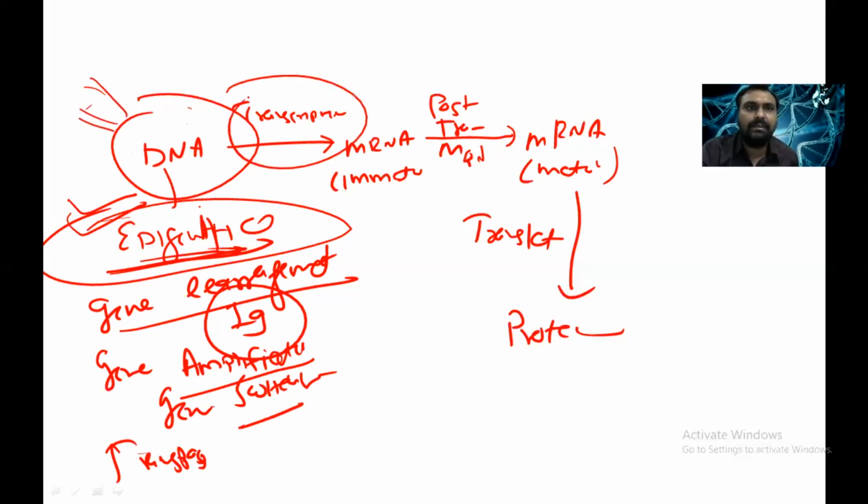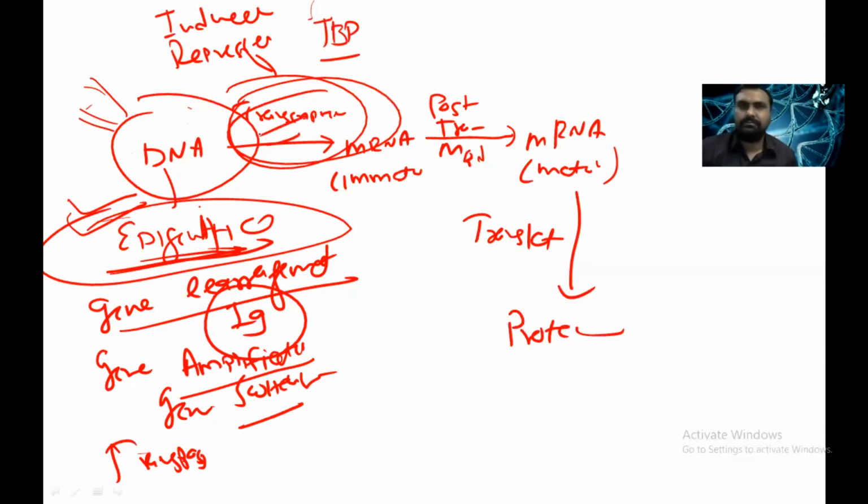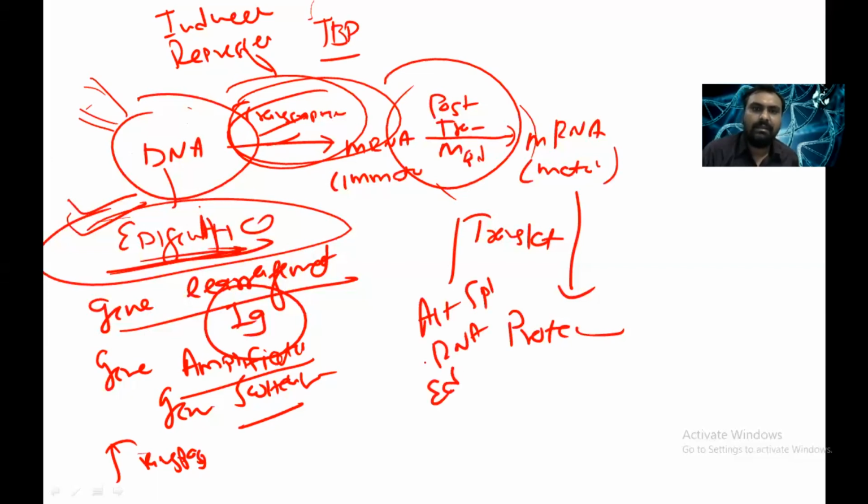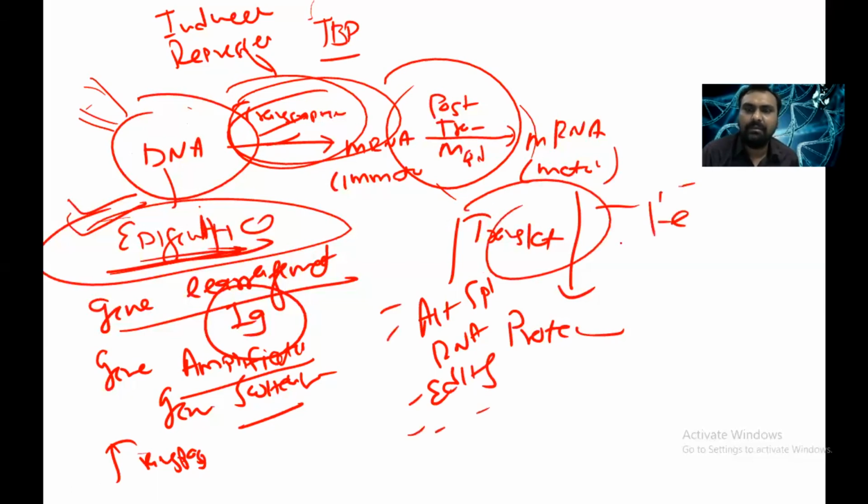Then transcription inducers and repressors affect transcription. There are transcription binding proteins we have seen. In post-transcriptional modification, there is alternate splicing, RNA editing, and RNA interference. And in translation, we have seen the example of ferritin and the transferrin receptor. So this is all about gene expression in eukaryotes.